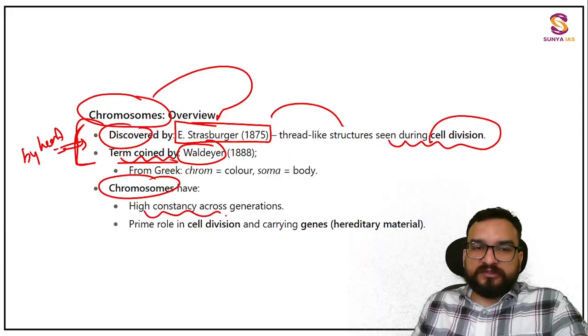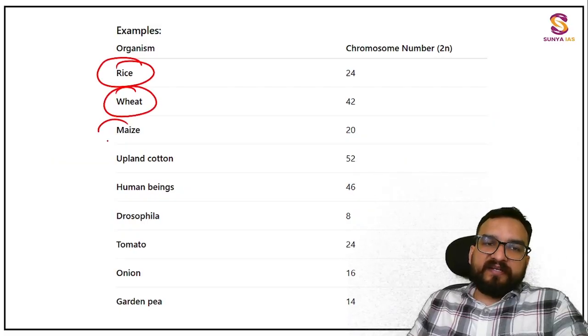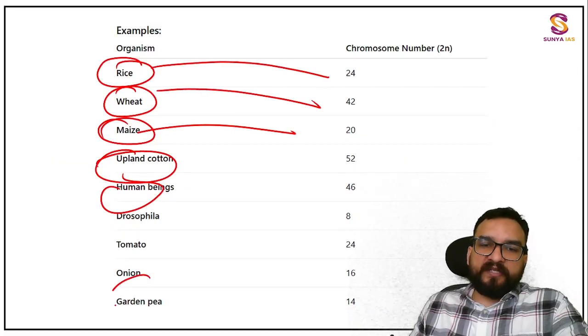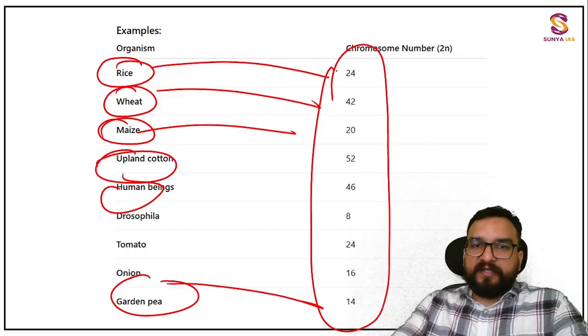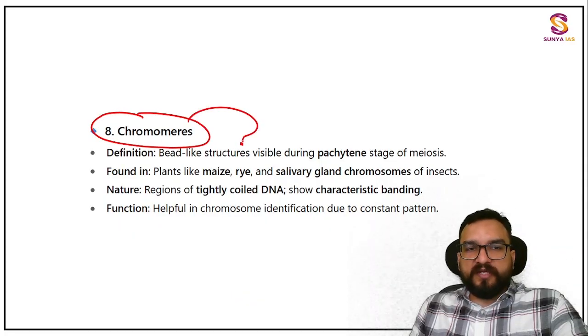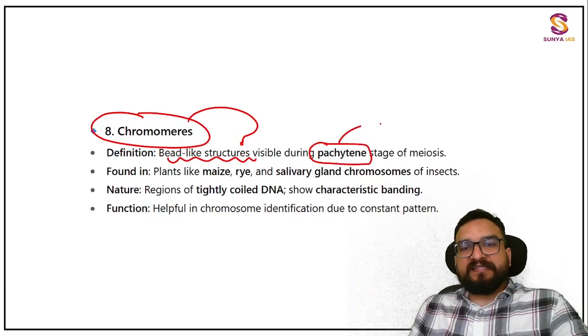Chromosomes have high consistency across generations, with a primary role in cell division and carrying genes. Now different species have different chromosome numbers. Maize has 20, wheat 42, pea 14. Chromosome numbers they have identified. And there is one more structure you are going to see, the chromomere. Chromonema I have told you. Chromomere is a bead-like structure visible only during the pachytene stage of meiosis.